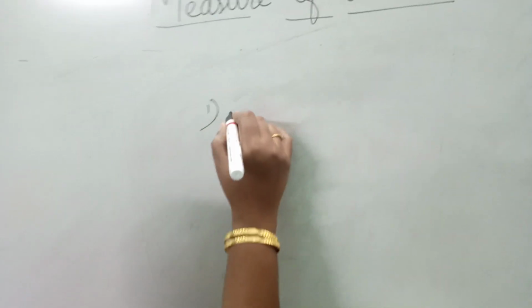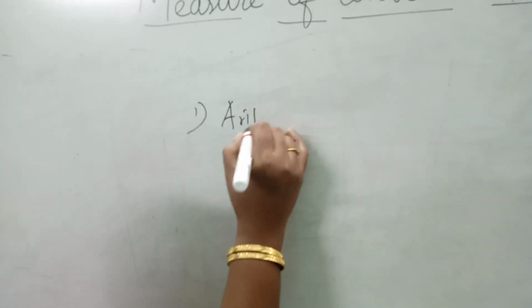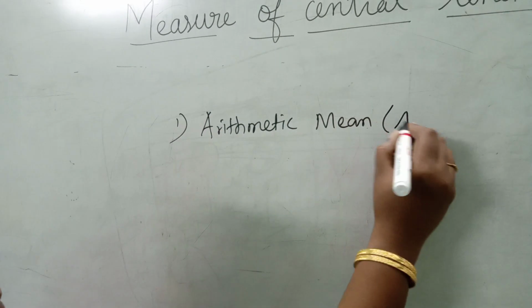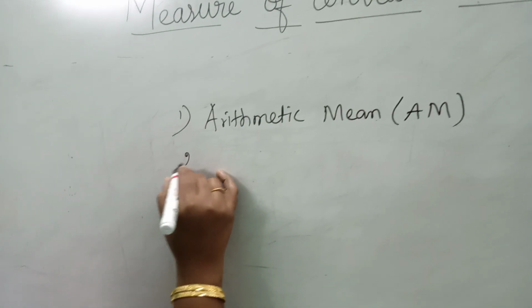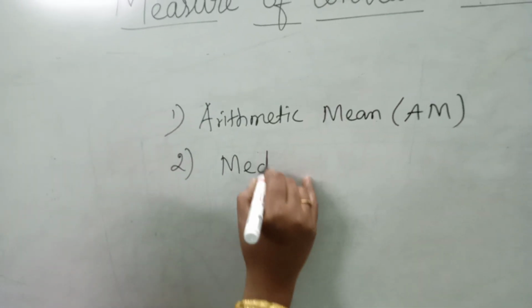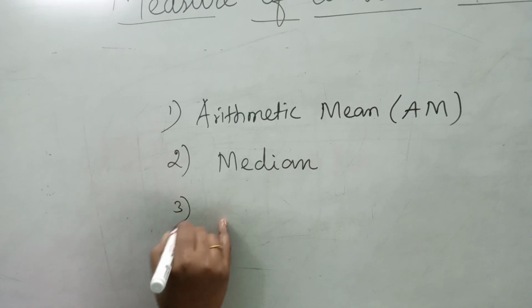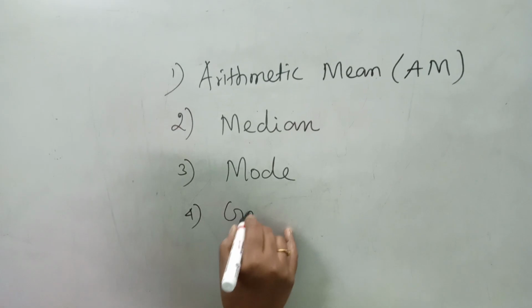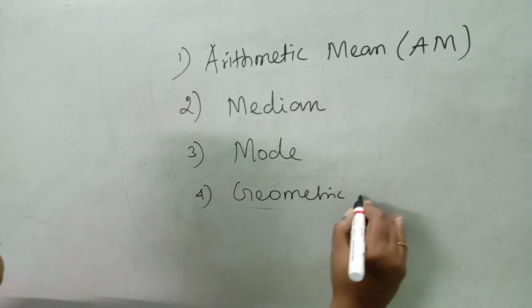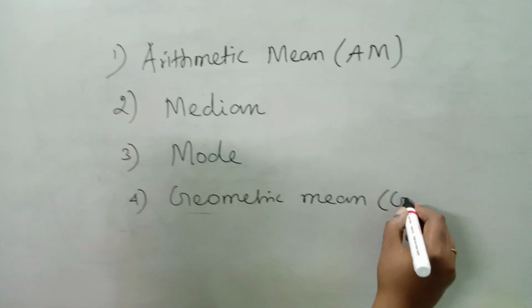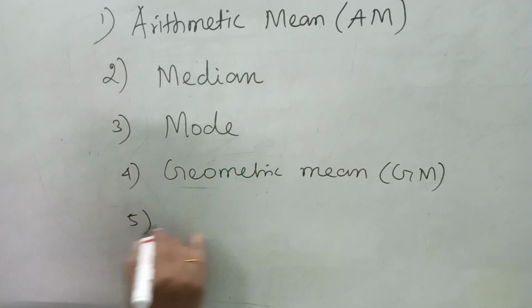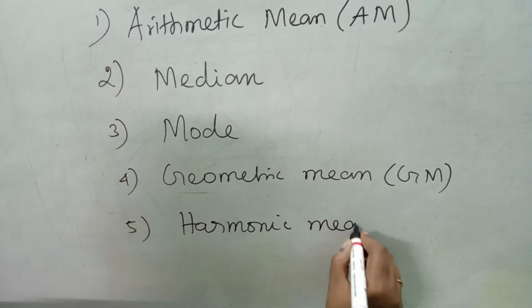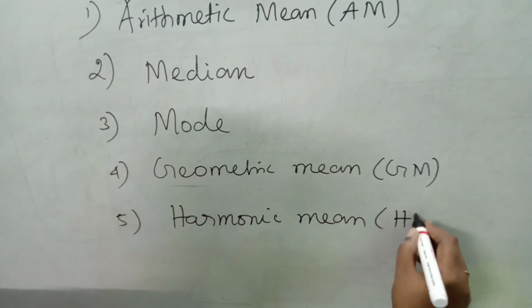Number 1 is arithmetic mean, which is shortly denoted by AM. Next one is median. Number third one is mode. Number fourth one is geometric mean, which is shortly known as GM. Number 5 harmonic mean, which is shortly written as HM.